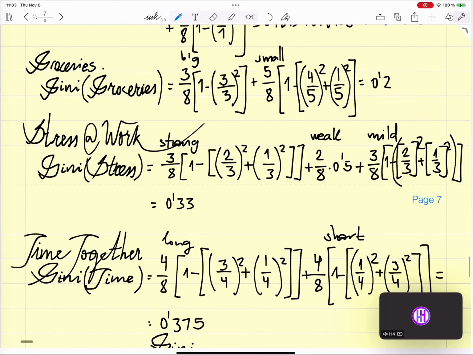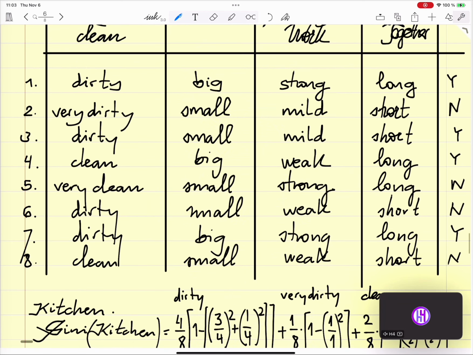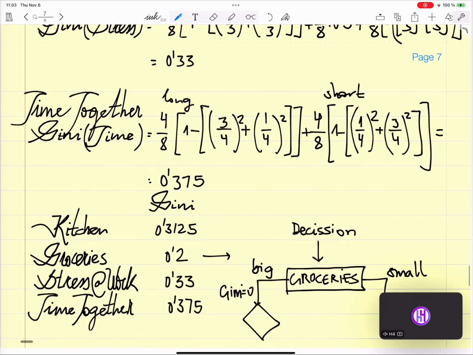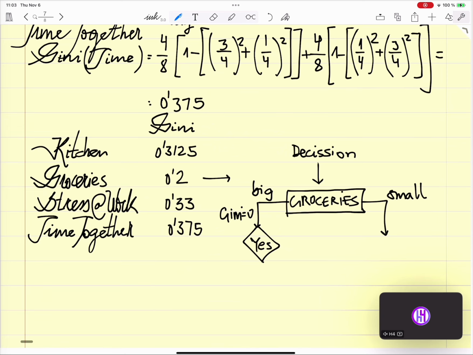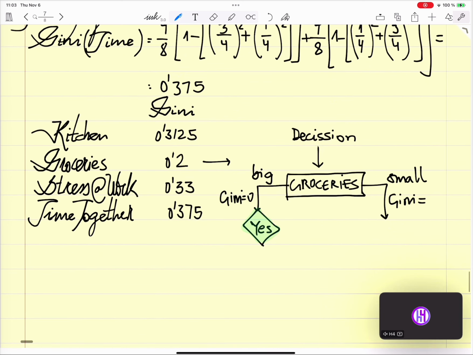Okay, so we can decide already. For big, we said it was always yes. And for the other, the Gini was 0.2. But because of that, we don't know, we need to continue. Okay? And this is then the next task. All right?